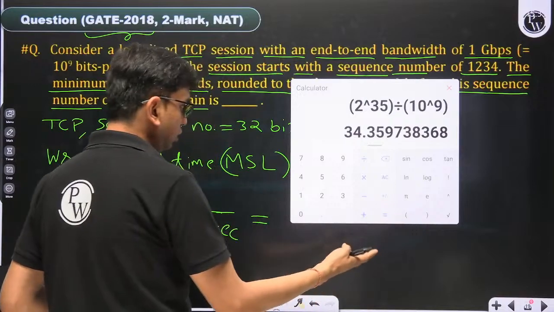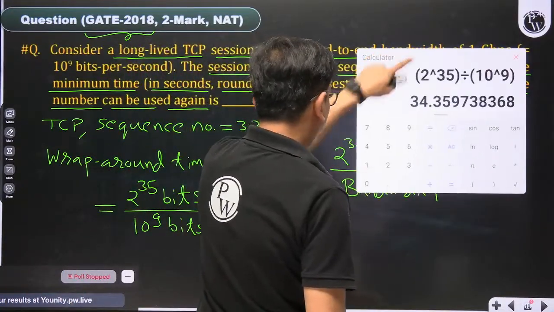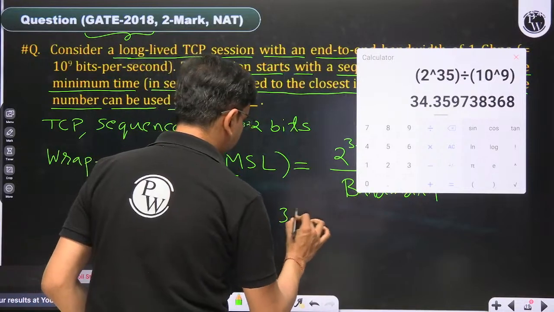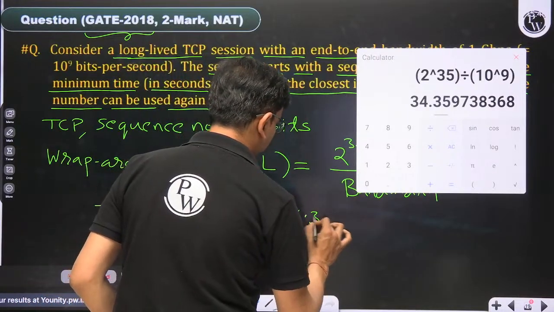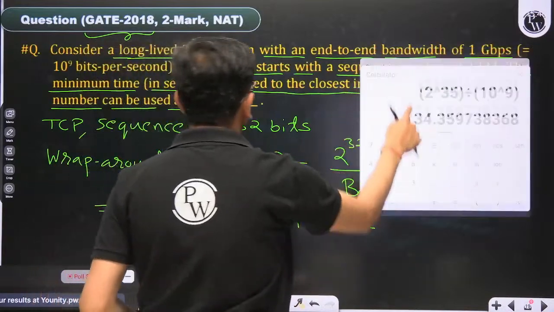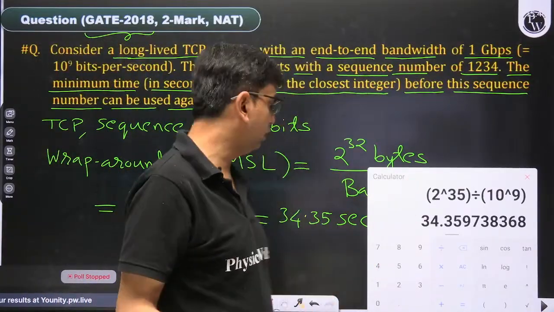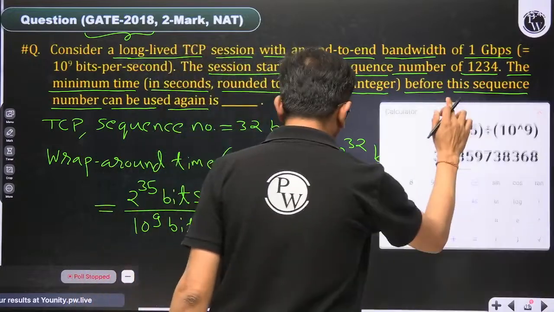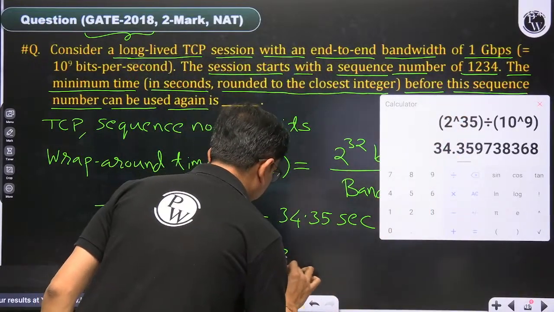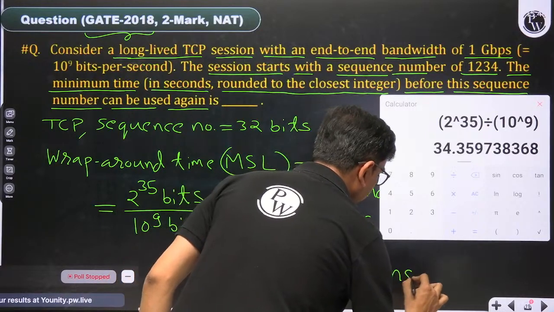Right? So on pressing enter, this is 34.35 seconds, and it is asking that it be rounded to the closest integer. So our correct answer is 34. The correct answer of this question is 34.